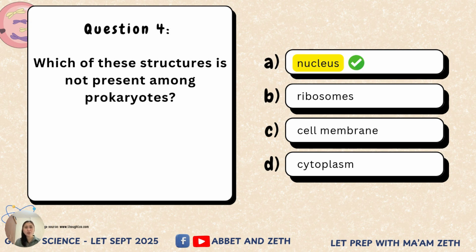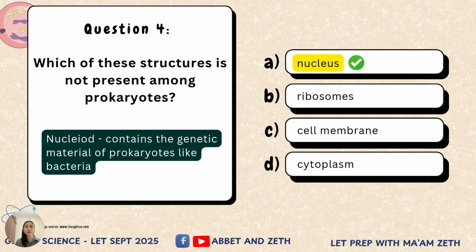So if prokaryotes don't have this structure, what do they have? The prokaryotes have the nucleoid. This is where they store their genetic material. There's a nucleoid region among prokaryotes. It is in the cytoplasm of the cell.